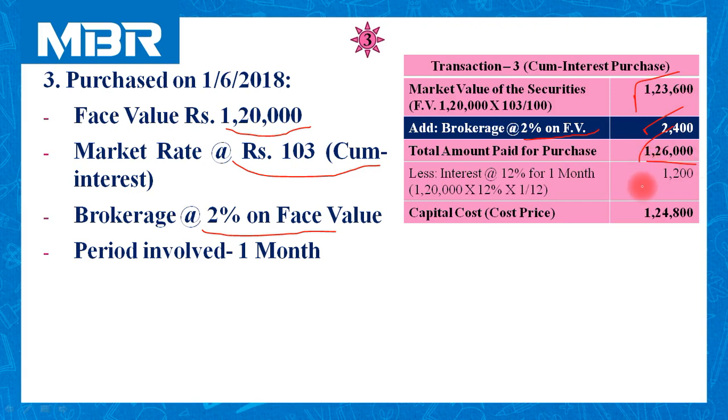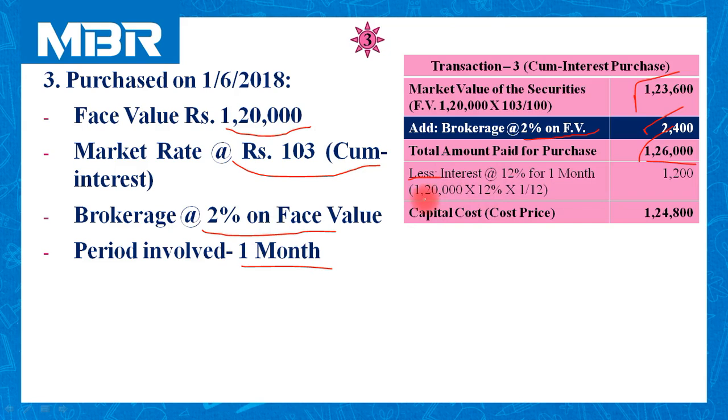Now this amount is paid for 3 items: investment, brokerage and interest, because the price is referred to as cum interest. So in order to calculate our capital cost, we need to deduct amount of interest. Rate of interest is 12%. Period involved in this calculation is 1 month.